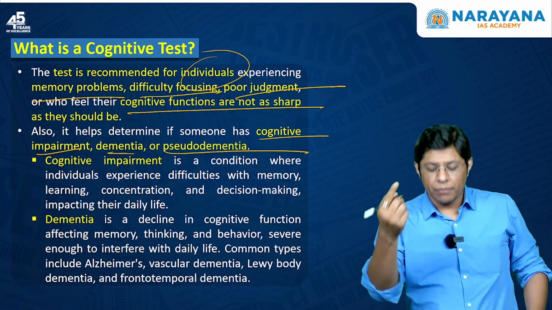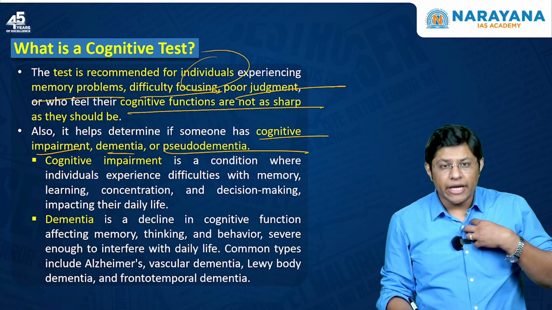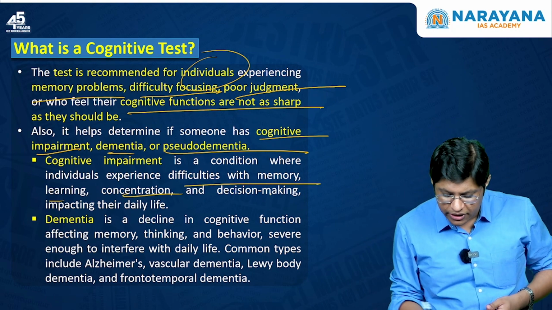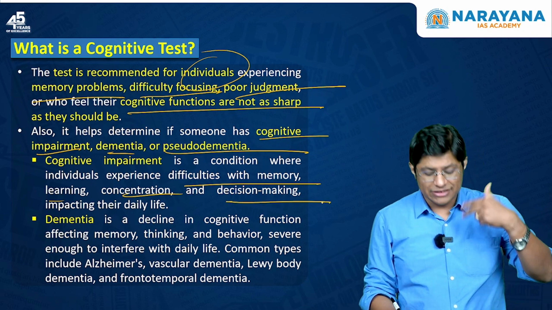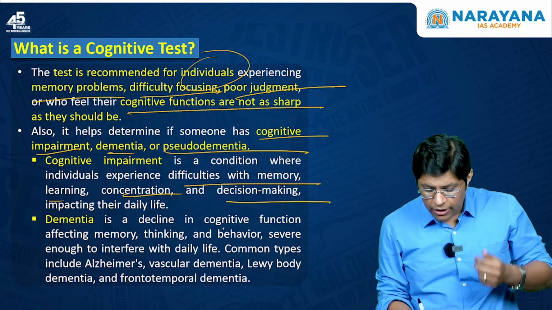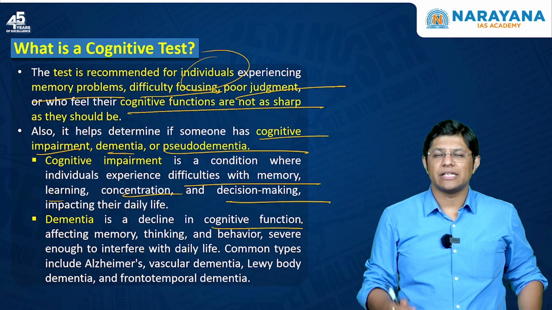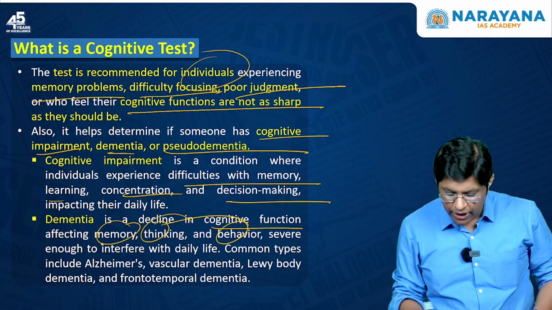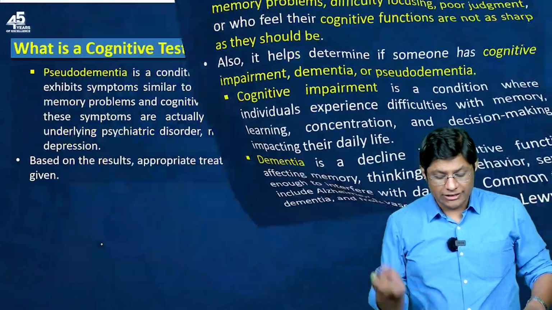What is cognitive impairment? Where individuals experience difficulties with memory, learning, concentration, decision making. What is dementia? Decline in cognitive function, which means when you have dementia, it affects your memory, thinking, behavior. And then what is pseudo-dementia?